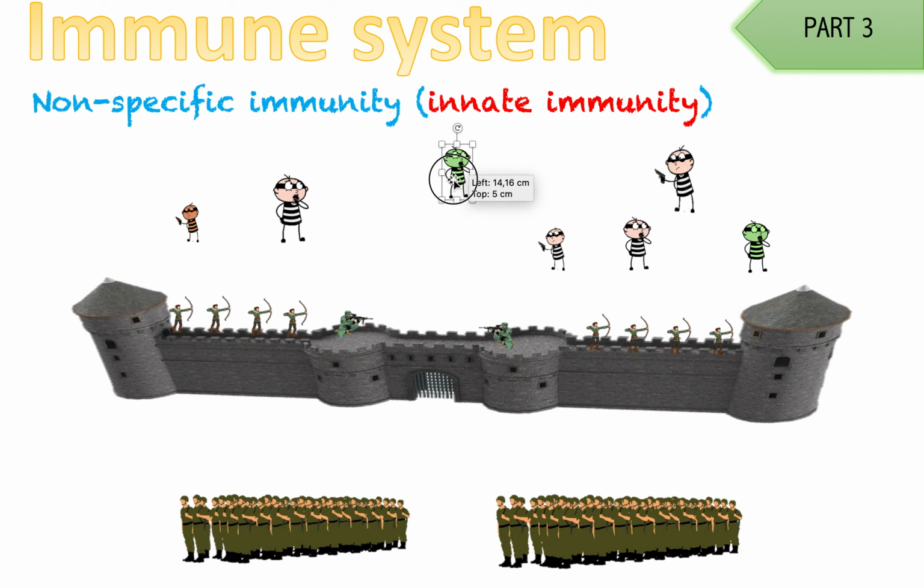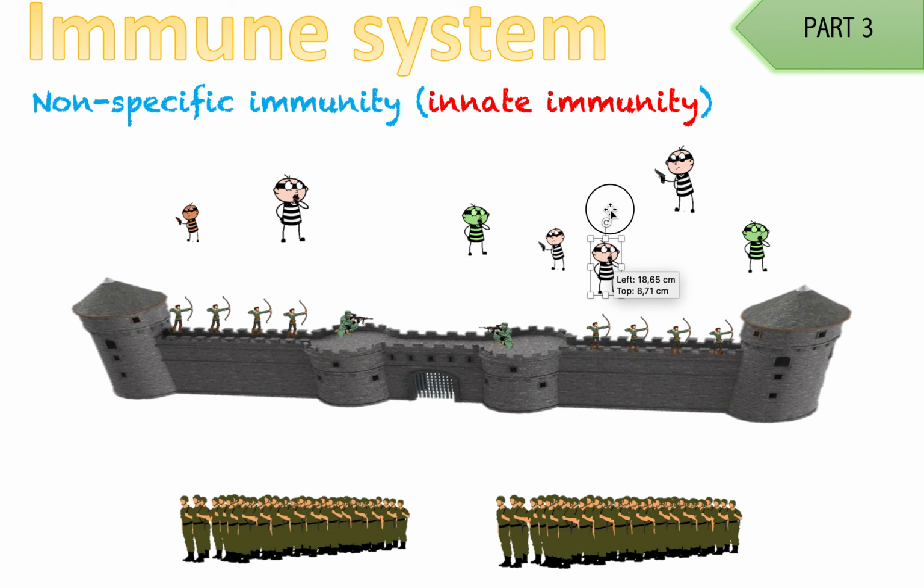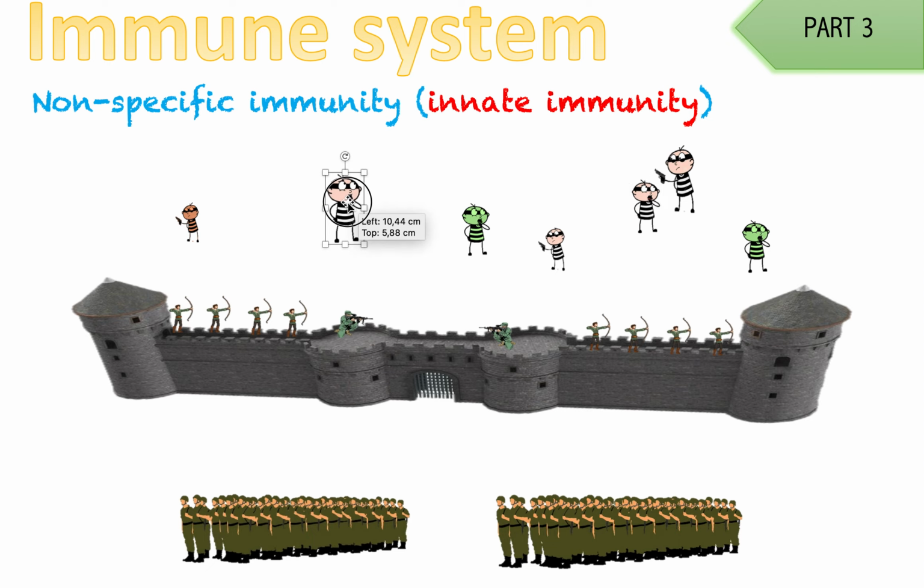So no matter if this guy was from India or China or America, no matter who this bad thing is that is entering our land, he will be killed the same way. So it doesn't matter where he's from or what he is, any bad thing entering will be killed the same way, be shot. So that's what nonspecific immunity is. It is nonspecific, meaning it doesn't matter who it is or what it is or where it's from, as long as it's a bad thing, it will be killed.